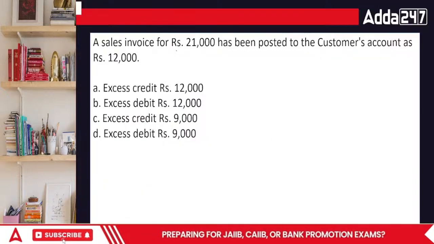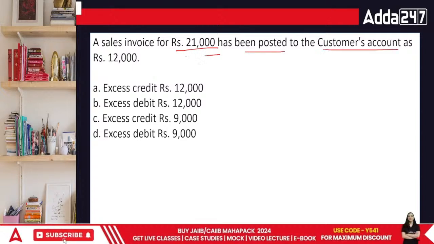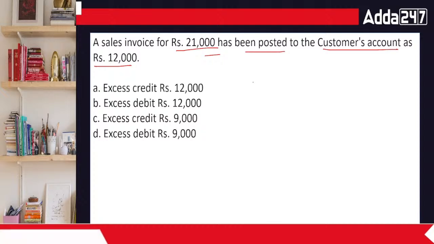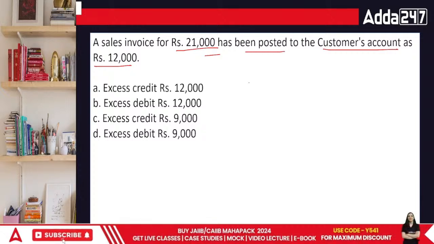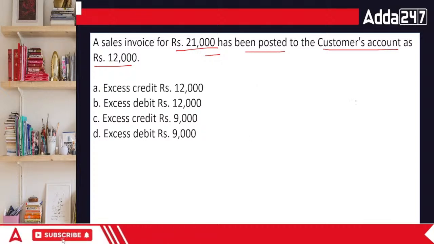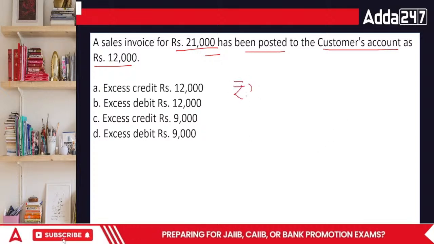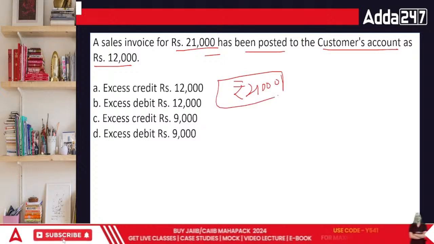A sale invoice of 21,000 has been posted to the customer's account as 12,000. This is a very big mistake. The invoice was of a total of 21,000 rupees. I made an income of 21,000, but I showed it at 12,000.